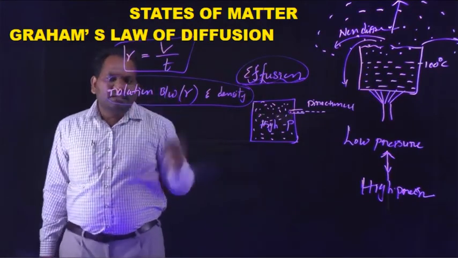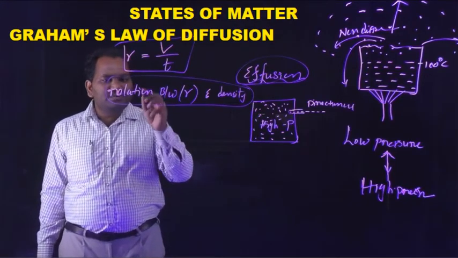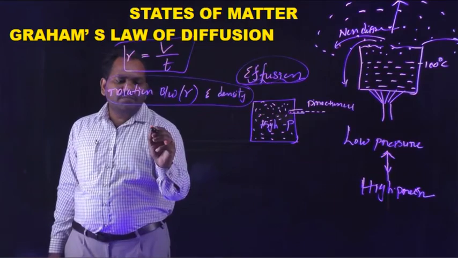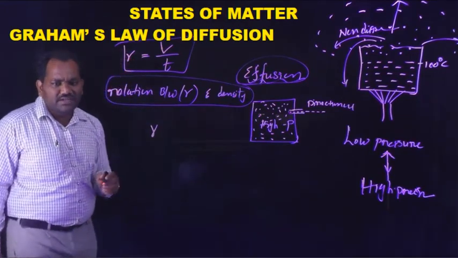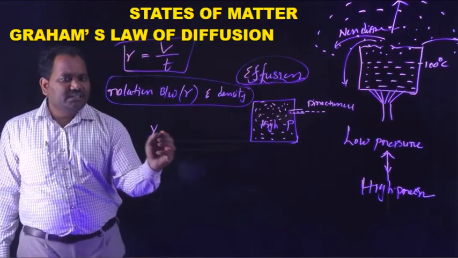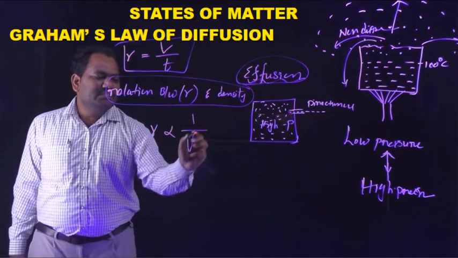According to Graham's law, the rate of diffusion of a gas R is inversely proportional to the square root of its density.